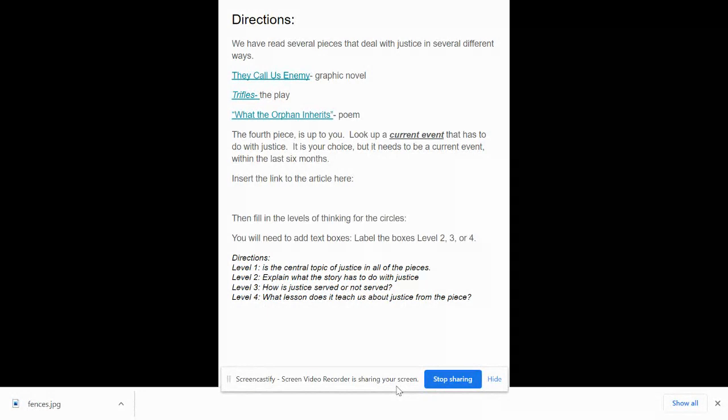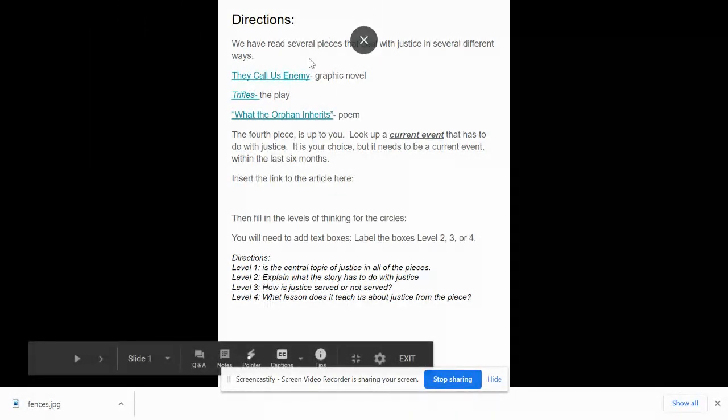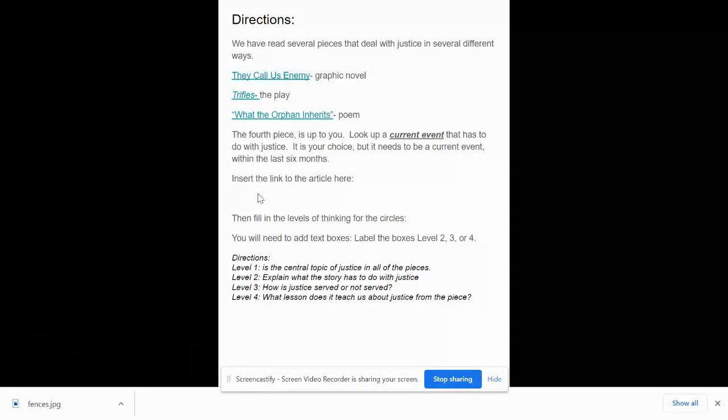The fourth piece for you to choose from is up to you. Look up current events that have to do with justice or injustice. It's your choice, but it needs to be current, published within the last 6 months or so. You're going to insert or paste the link into your document. You do that by going to the URL address, highlighting it, and then hitting the CTRL button and C. And then you click on it right there, and then you're going to hit that CTRL button again and V to link it there. Then you're going to fill in the levels of thinking.